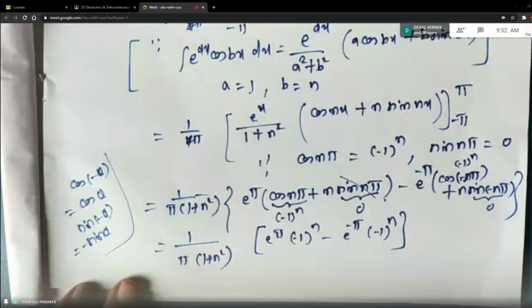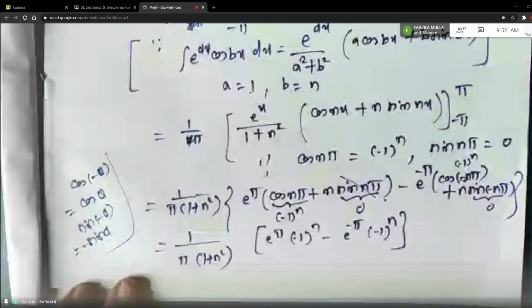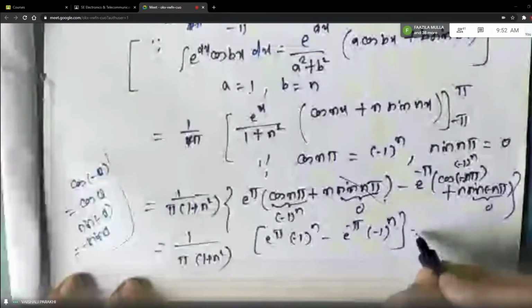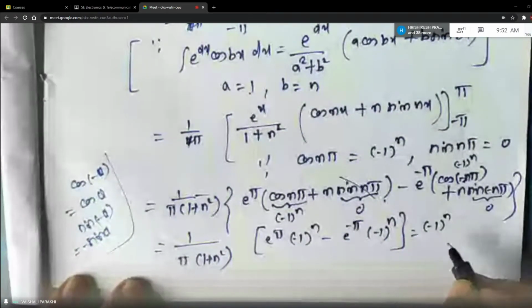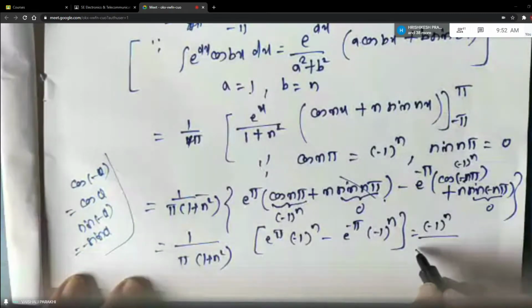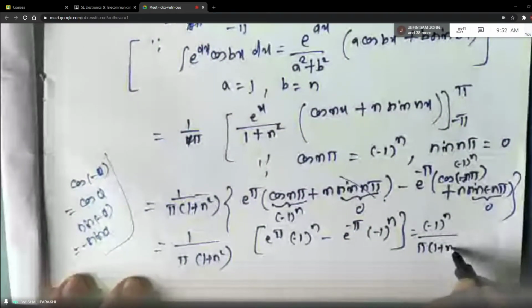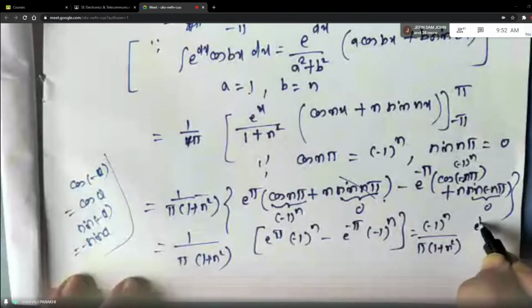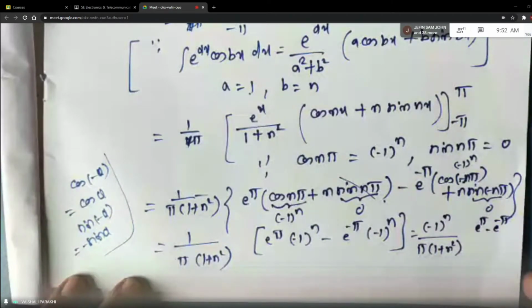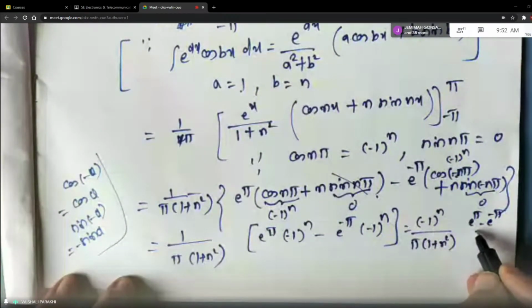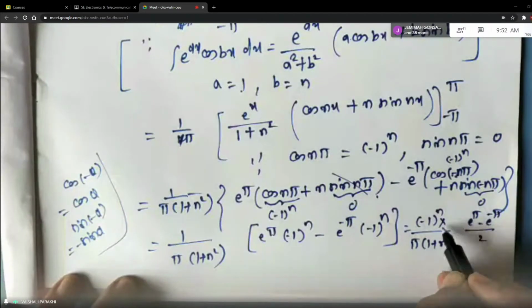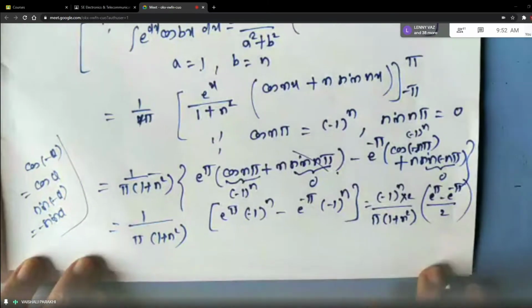Now what is common? The common term you can take out, that is minus 1 raised to n, right? So minus 1 raised to n divided by pi into 1 plus n square. What is remaining? e raised to pi minus e raised to minus pi, right? Now see, students, what I am doing, I am dividing by 2 and I am multiplying by 2 here. This small adjustment I am doing.